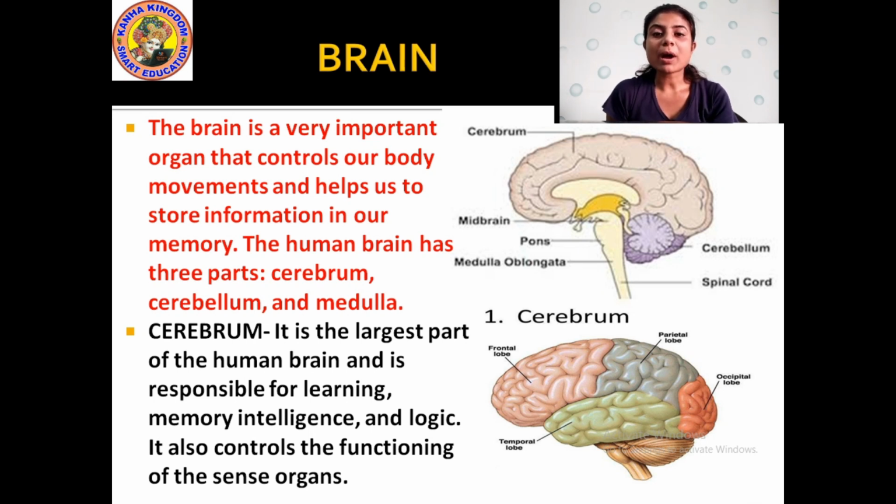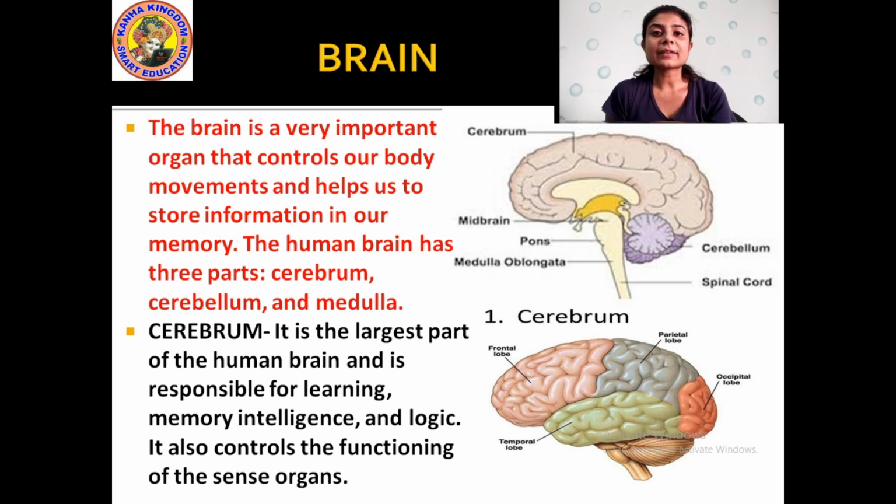Brain is the most important part of the body. Why? Because all the functioning of the body and all the body movements are controlled by the brain, and it also stores information in the memory. Whatever we read, whatever we talk, how we need to speak, everything is stored as information in the brain. The brain helps us to do different types of work. Okay, without the brain the body will not be able to function properly. The brain must be very active.